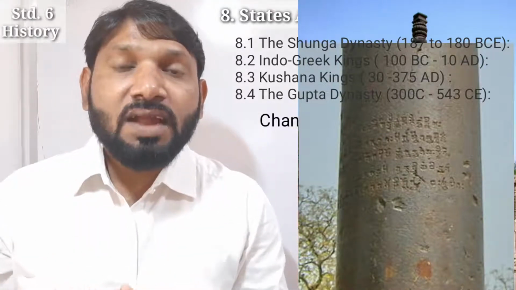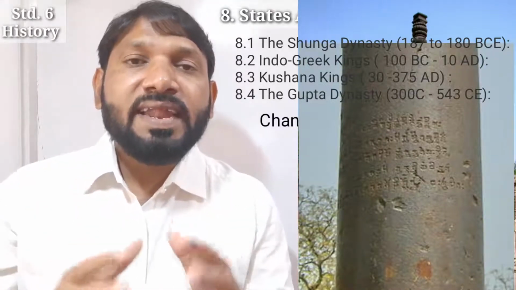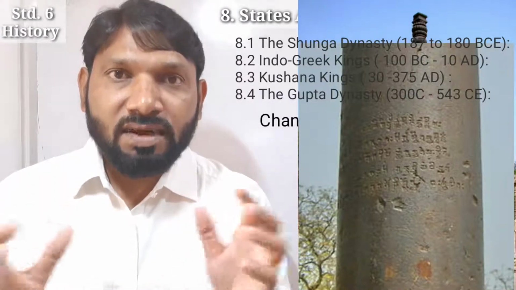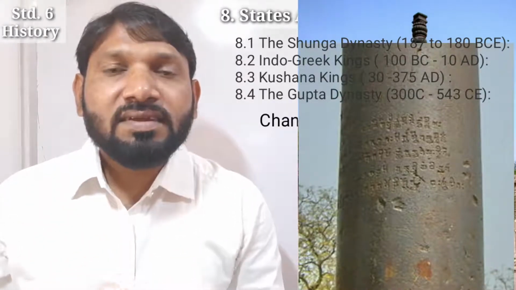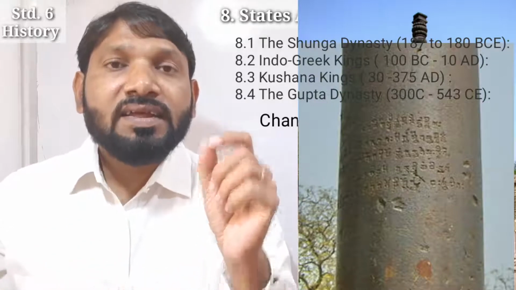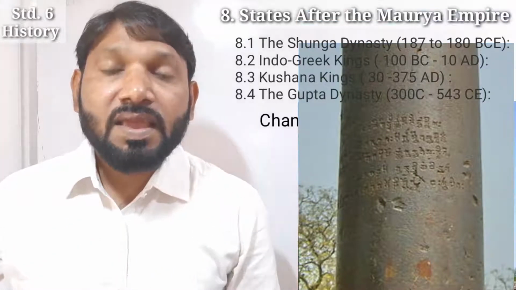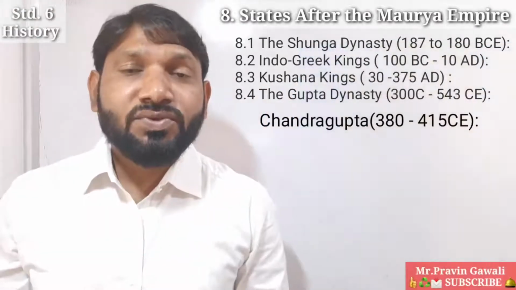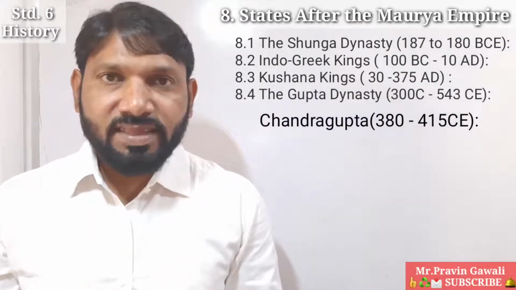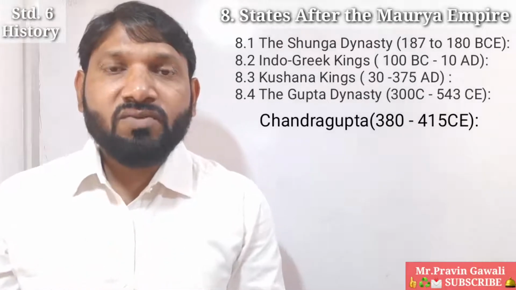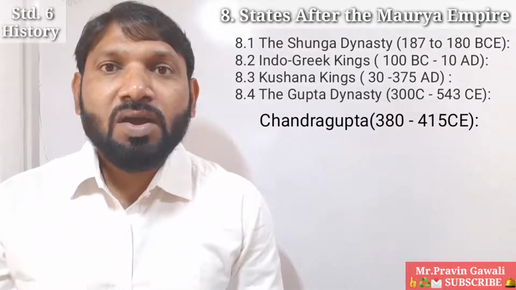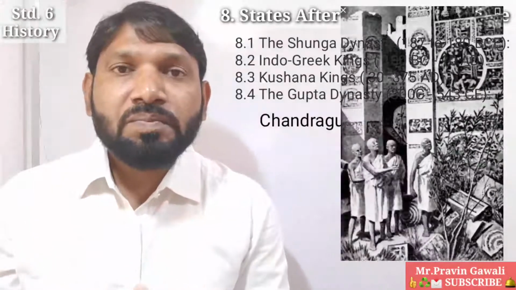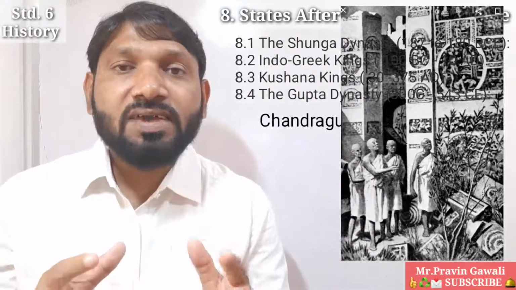The inscription on the pillar bears the name of King Chandra. So on the basis of this, it is assumed that this iron pillar belongs to the Chandragupta II period. Students, one more important thing is that during his period, one of the Chinese bhikkhus or Buddhist monks traveled from China to India.